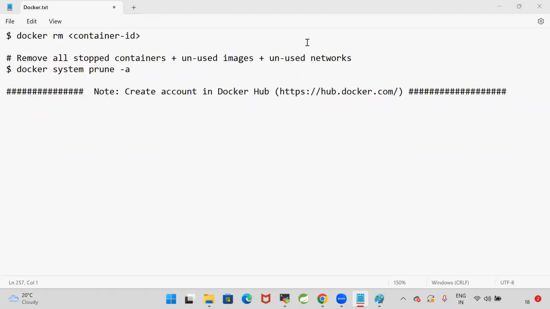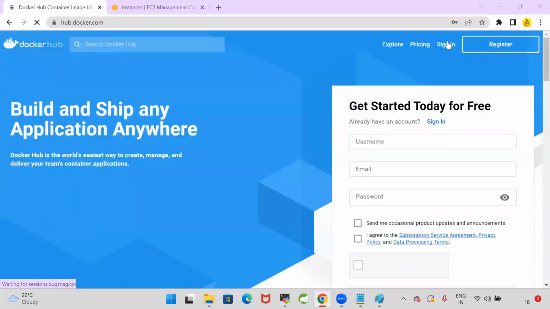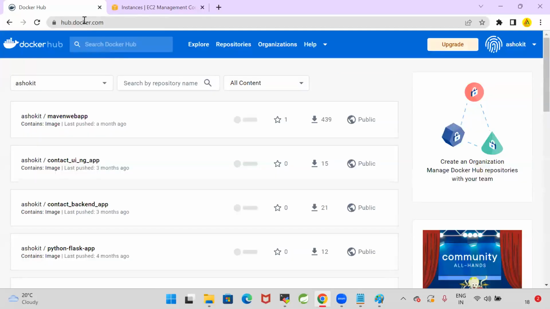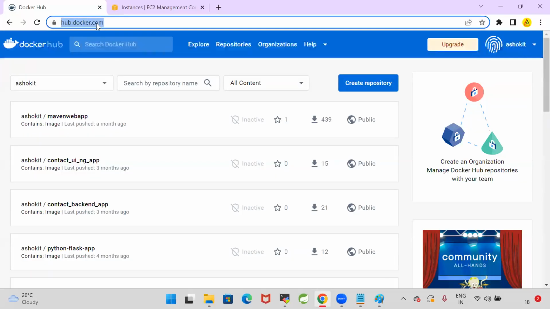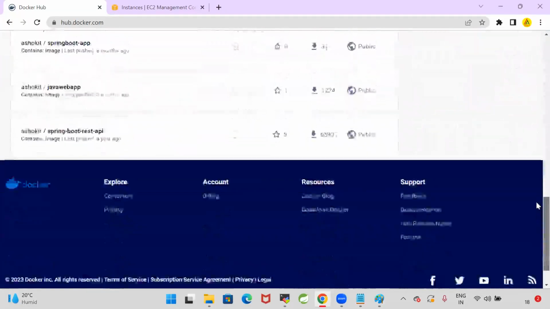Let me go to my Docker Hub account. I told you to create the account in Docker Hub, hub.docker.com. Yeah. So this is Docker Hub, guys. I have the account in Docker Hub. So I want you people to create the account. I gave the link in the chat box. So create the account in Docker Hub. In order to push the Docker images to Docker Hub, you should have an account in Docker Hub. Okay. Now this is my Docker Hub account.